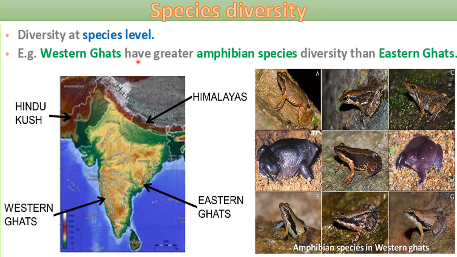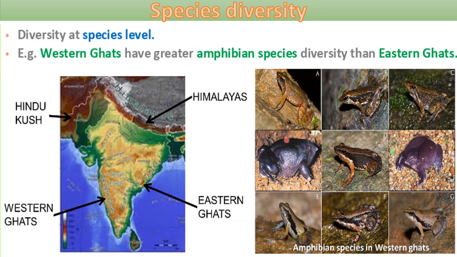One example is given here: the Western Ghats have greater amphibian species diversity, like you can see here. So the Western Ghats have greater amphibian species, many species of amphibians are found here.